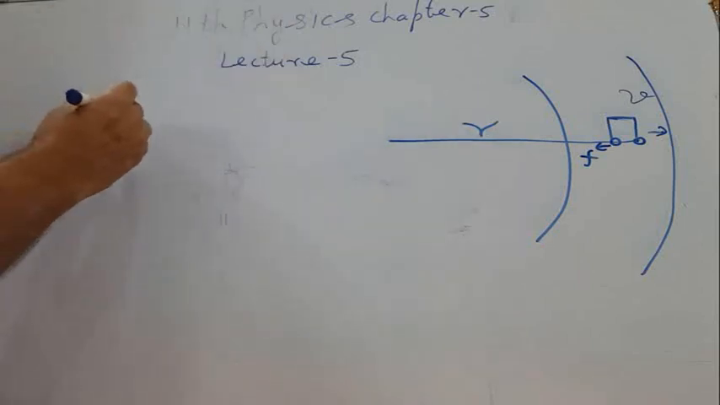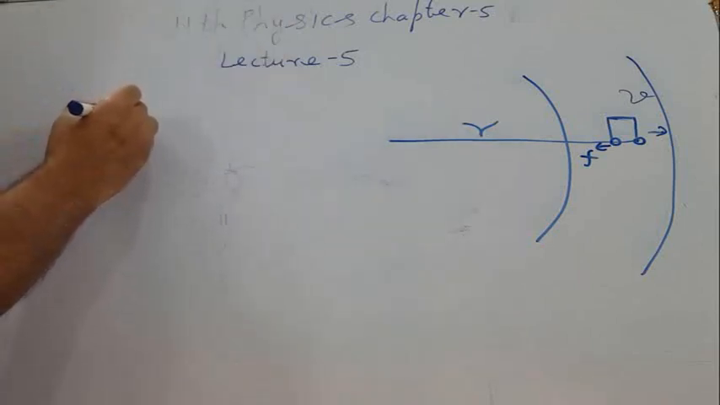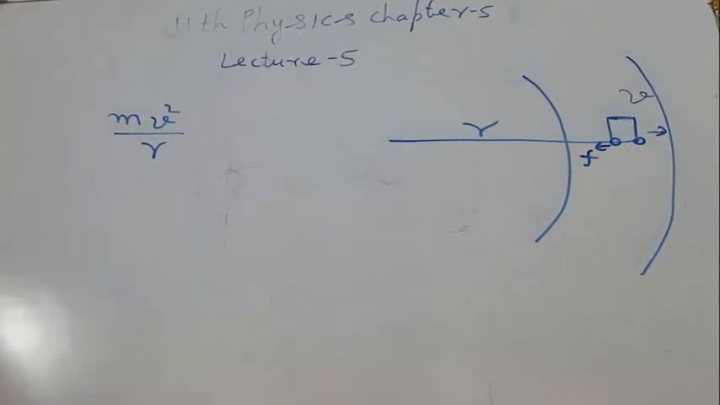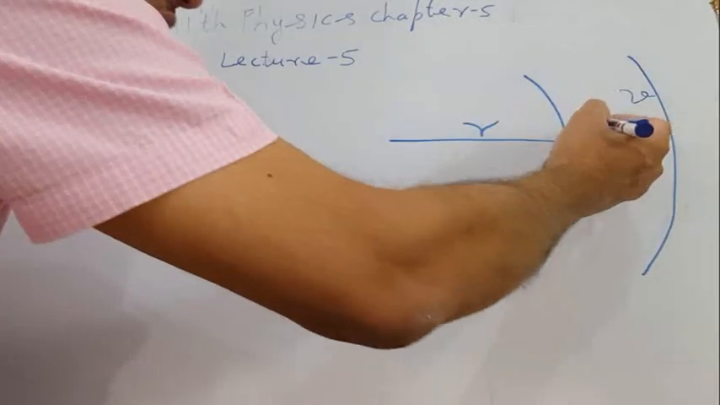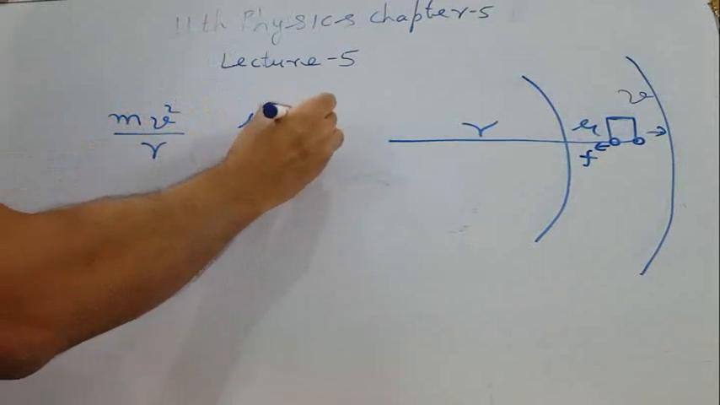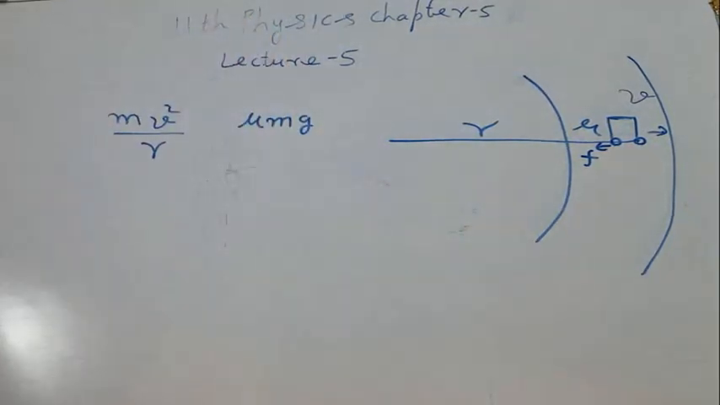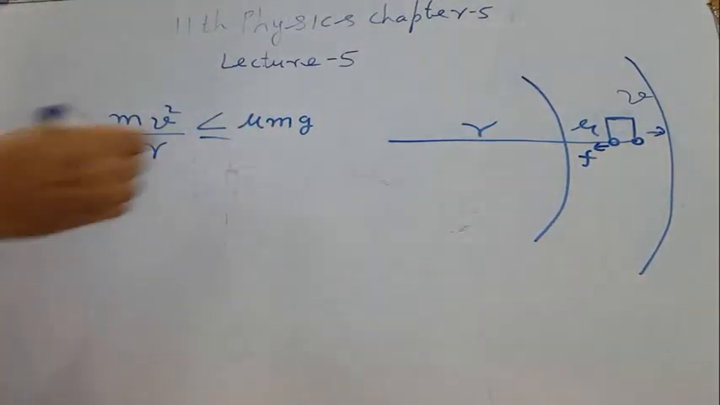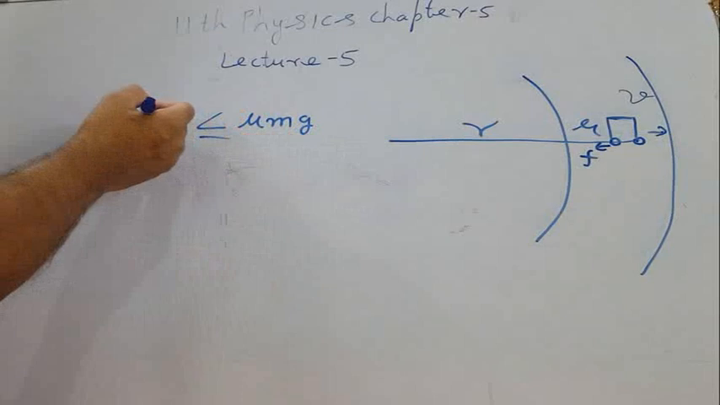What will be the outward force? The outward force will be mv square by r. We know centripetal acceleration is v square by r multiplied by mass, that will be the force. So that will be the outward force. And force due to friction is, we know, mu mg. So suppose mu is the coefficient of friction. So mu mg is the force of friction. If this force of friction is equal to or greater than the outward force, then the vehicle will remain in the track. It means this inward force should be equal to or greater than the outward force.